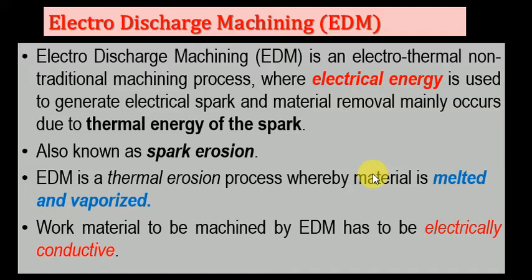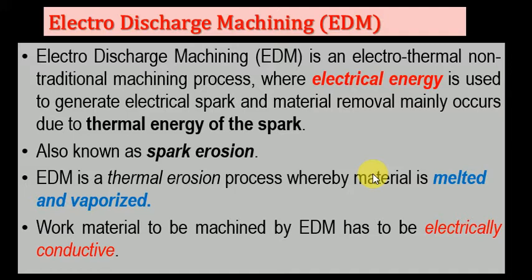First, the metal is melted and then vaporized. So in this process, there is no chance of the material coming out in the form of bursts or microparticles, because it is melted and vaporized. Okay, so it is a very important machine commonly used in industry, the electro discharge machine, for the tool room as well as for design purposes, to manufacture dies and special components of the machine.